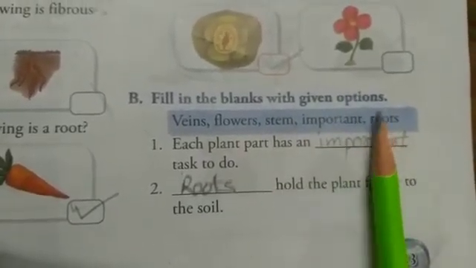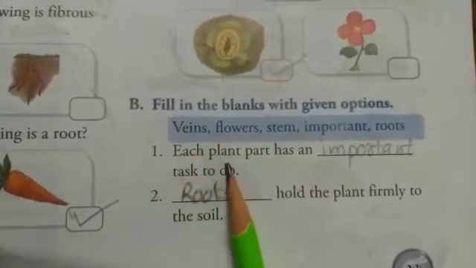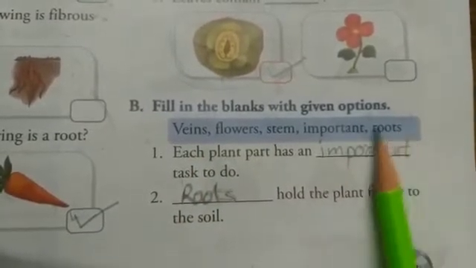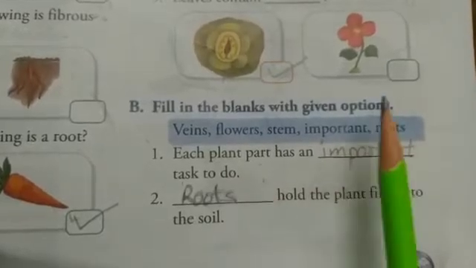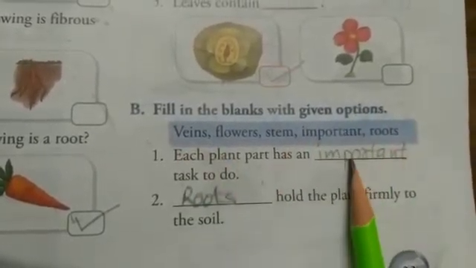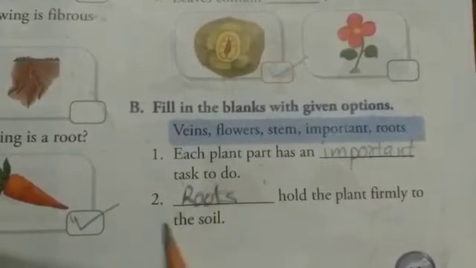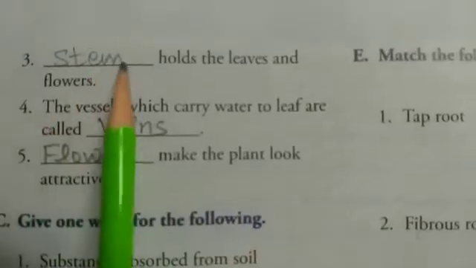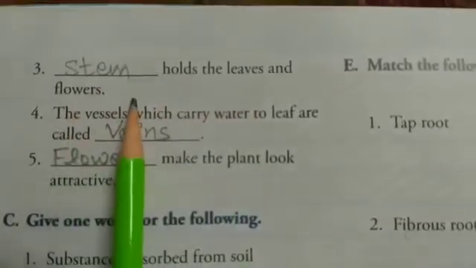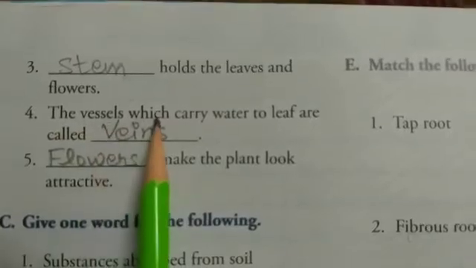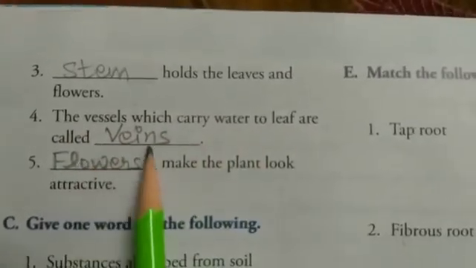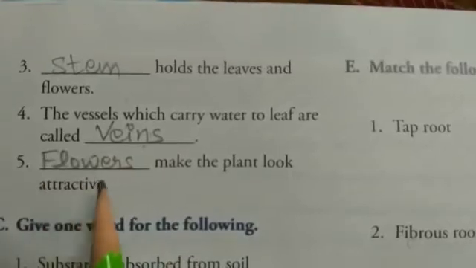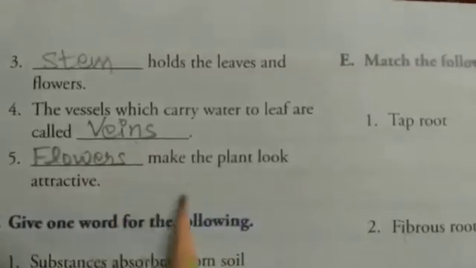with given options. Number 1, each plant part has an important task to do. Important, it is given in box, you can write from here. Now number 2, roots hold the plant firmly to the soil. Now number 3 is stem holds the leaves and flowers. Number 4, the vessels which carry water to leaf are called veins. Number 5, flowers make the plant look attractive.